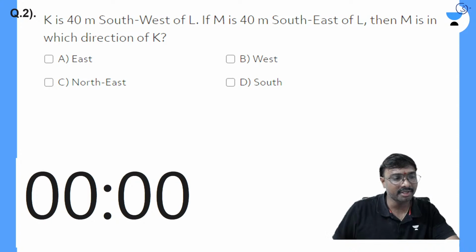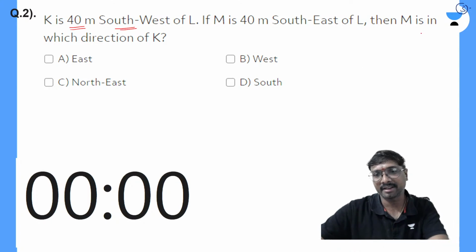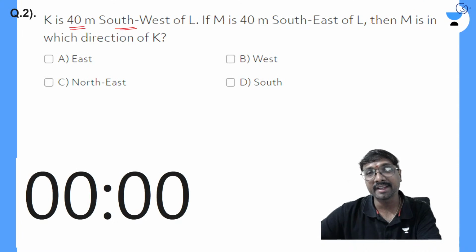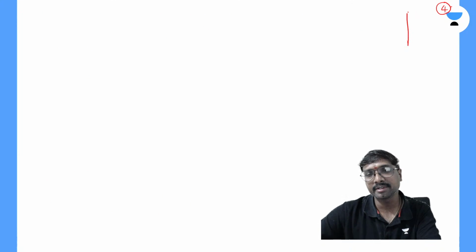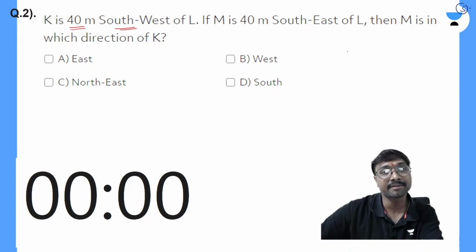So what is the question you have? K is 40 meters southwest of L. Where is K? K is 40 meters southwest of L. If you observe, this is your north, this is your south, this is your east, and this is your west. K is 40 meters southwest of this L.